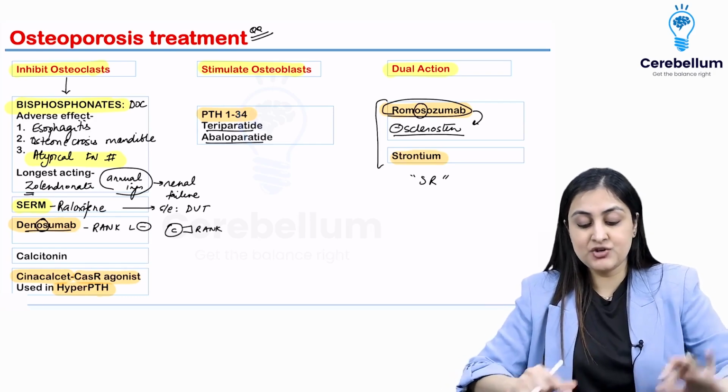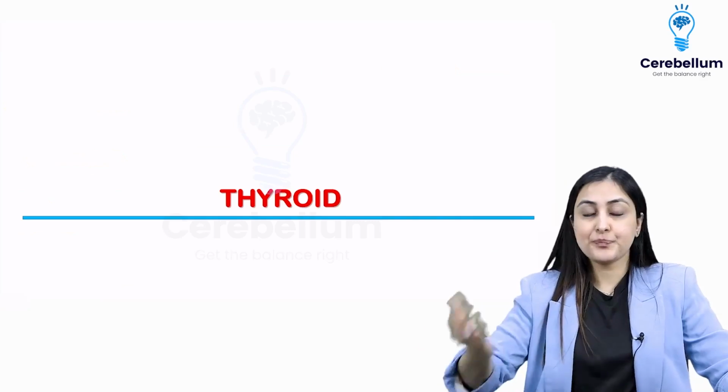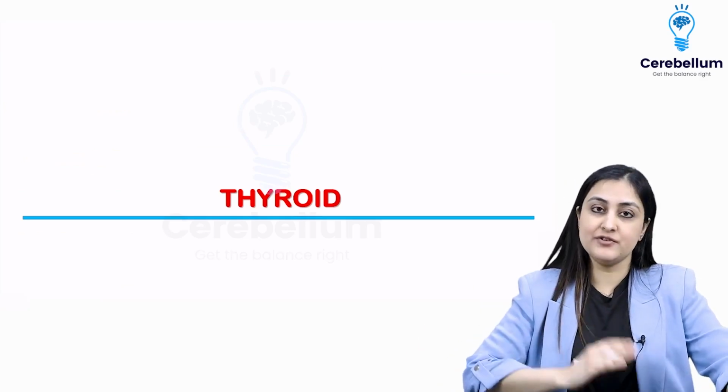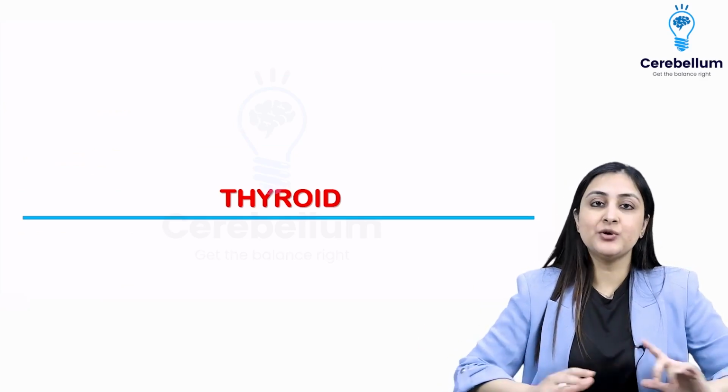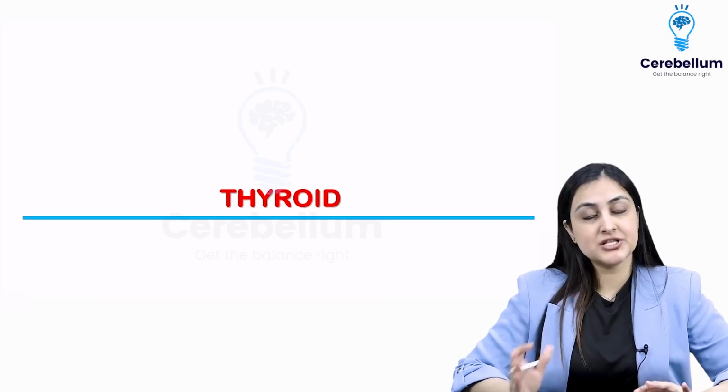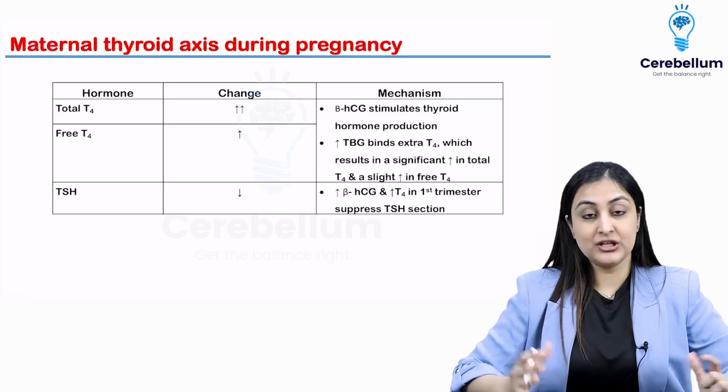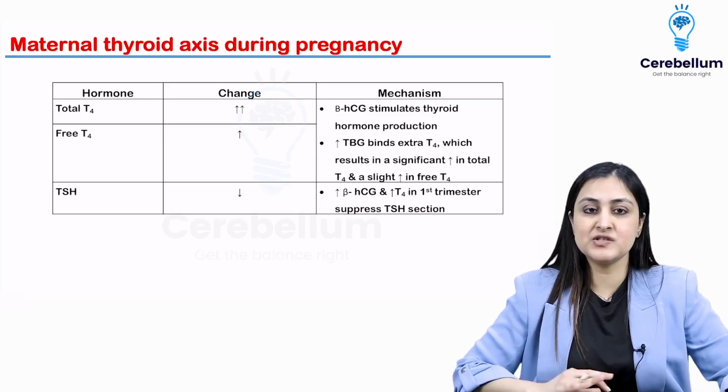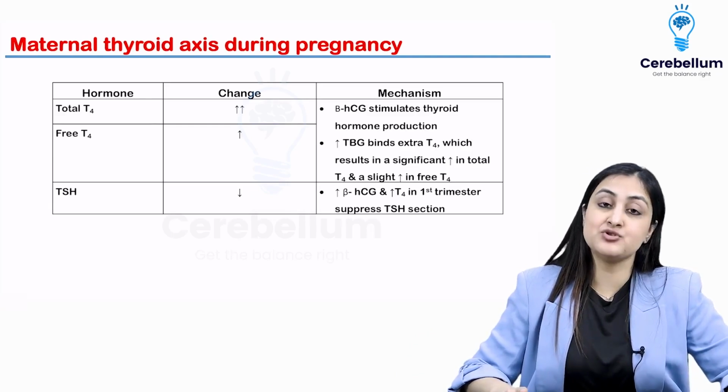Okay, so this is about treatment of osteoporosis. With this, we go on to the next gland, which is thyroid. In thyroid, we don't have to do much because we've already covered this in surgery. The only thing I want to focus on is Graves' disease. And before that, just this one important table about what happens during pregnancy.